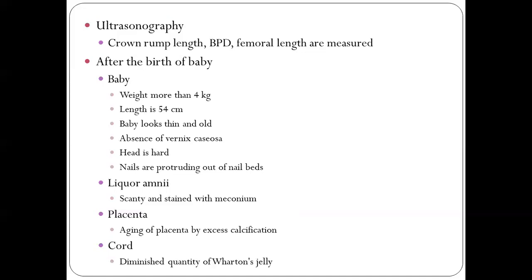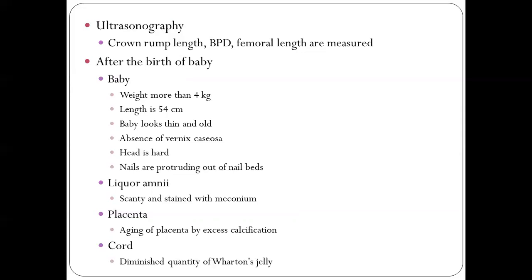Then BPD, the biparietal diameter, which is the distance between the two parietal eminences, will also be increased. The femoral length, that is the length of the femoral bone of the baby, is also measured with ultrasonography, and it will be increased in case of post-term pregnancy.